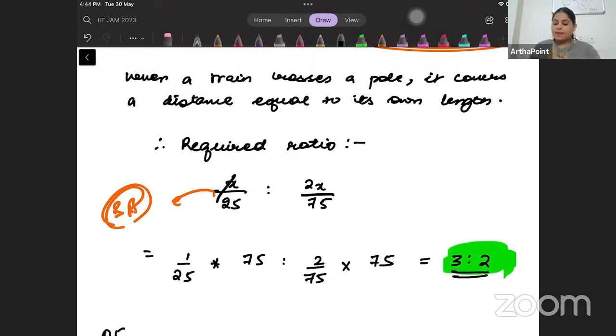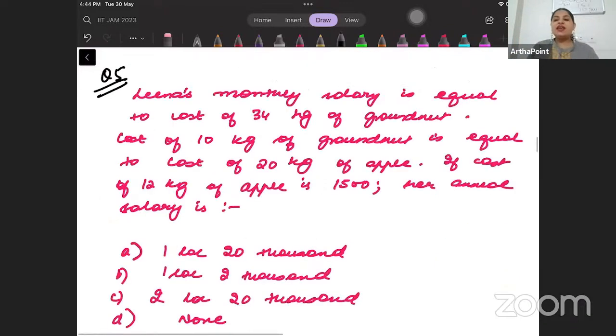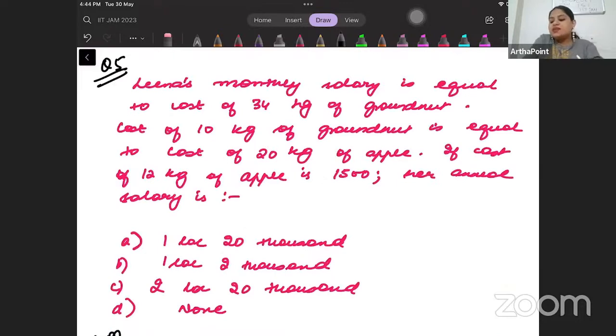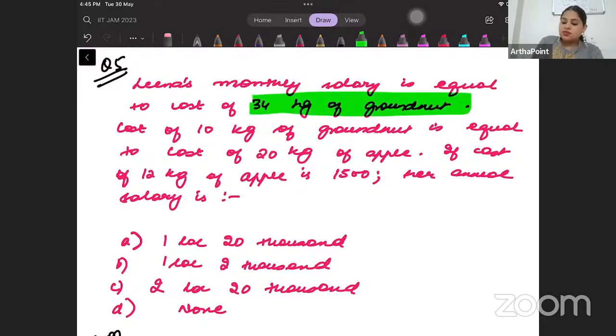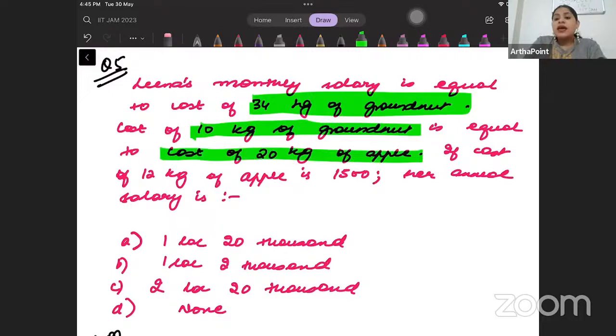Okay. Come to the next question. Again, a good one. Leena's monthly salary is equal to the cost of 34 kgs of groundnut. Cost of 10 kgs of groundnut is equal to the cost of 20 kgs of apple. If the cost of 12 kgs of apple is 1500, what is her annual salary?